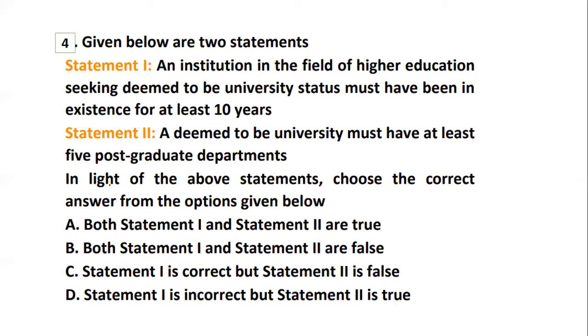Statement 2 states that a deemed to be university must have at least 5 postgraduate departments. So in view of the above given statements, which statement stands to be true, which stands to be false, which stands to be correct, or which stands to be incorrect? Let's see which of them is correct and incorrect.